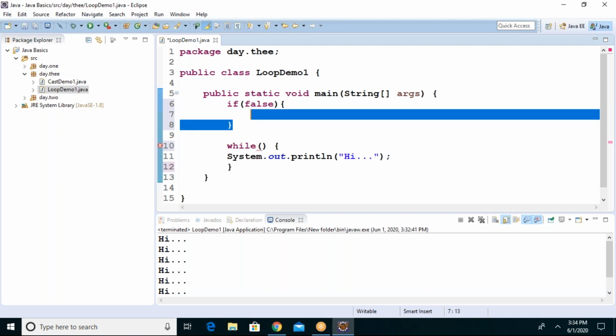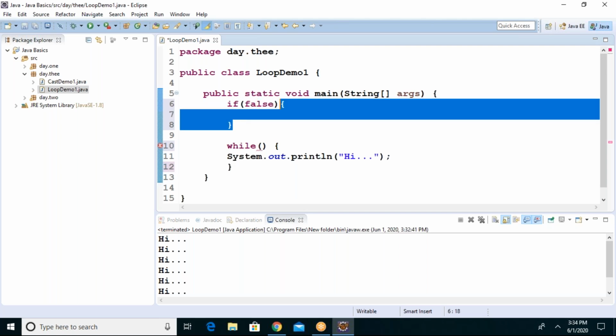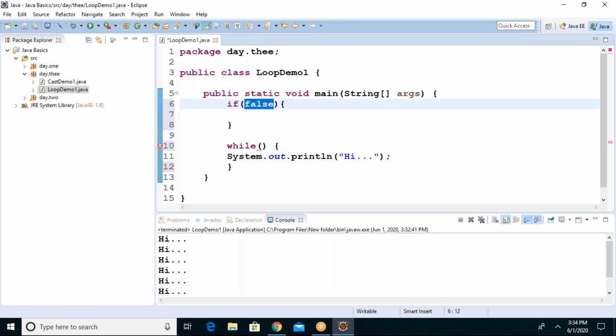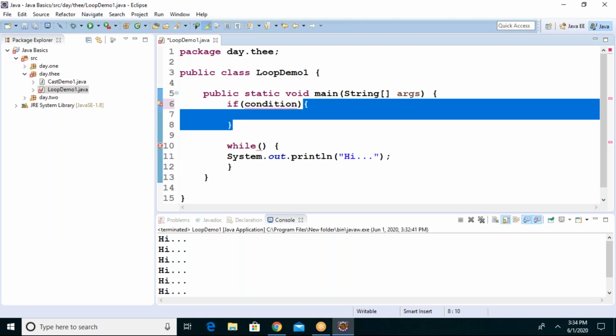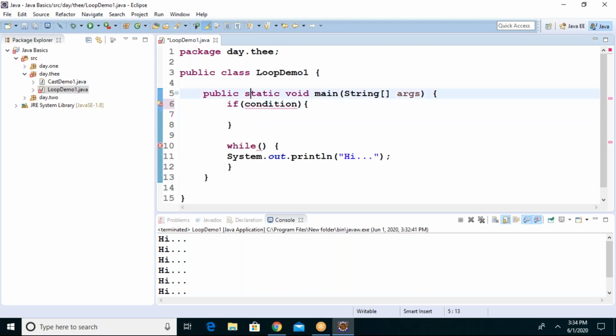So if you want the body of the if to be executed, the brackets should always return true. For example, some condition you have given in the if and it's true, this will run only one time.